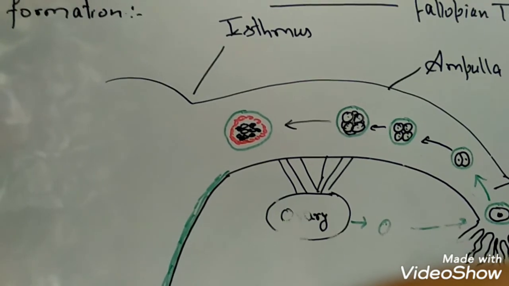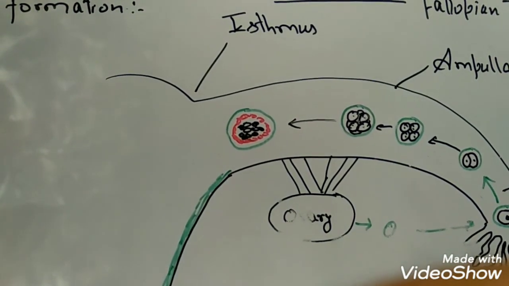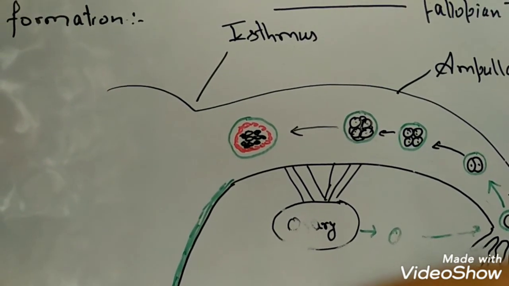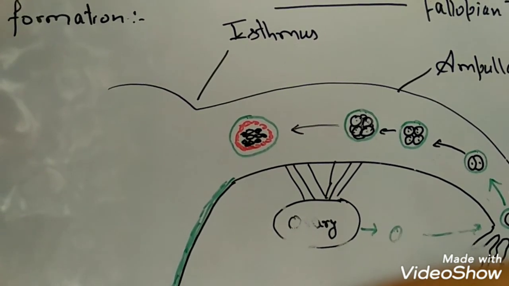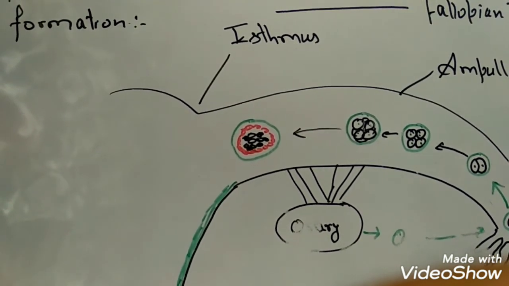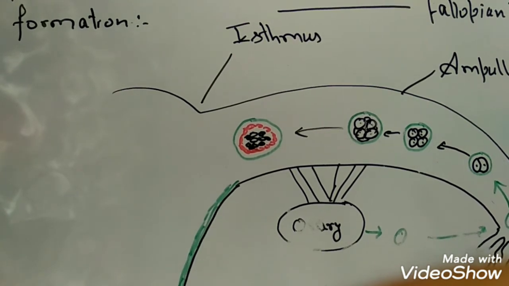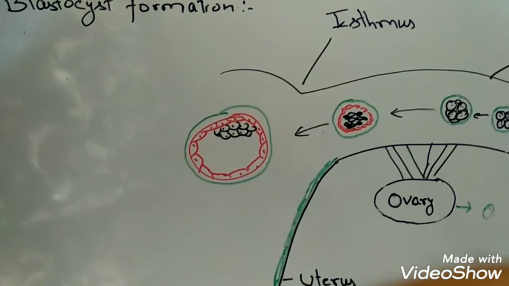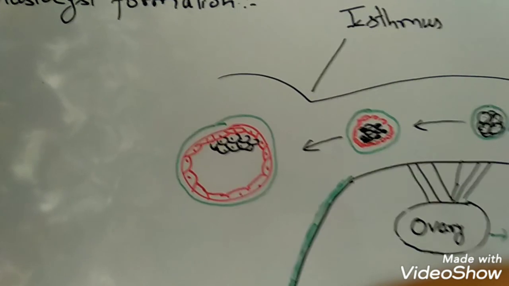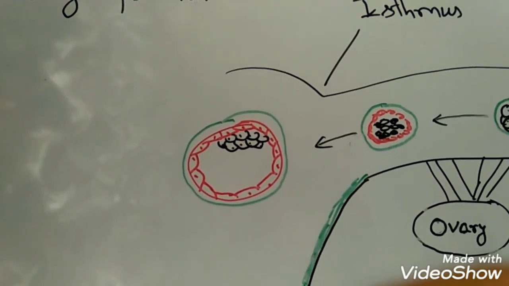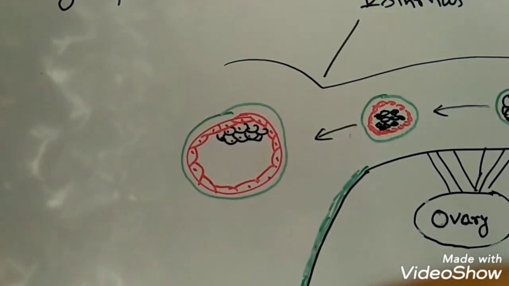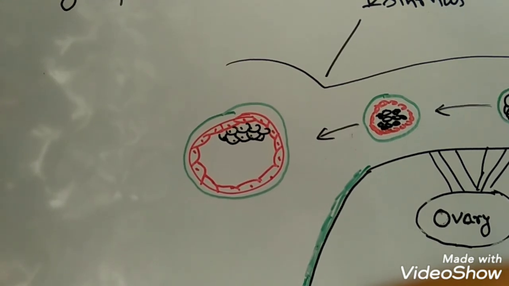Since the cells or the blastomeres in the morula are somewhat loosely arranged, they undergo the process of compaction and form a ball-like structure. During this process, the cells, that is the blastomeres, undergo differentiation also. They give rise to two types of cells. The outer cells, which I have shown using the red marker, are called trophoectoderm, whereas the inner cells are called the inner cell mass. Again, in this structure, the zona pellucida layer is still intact.